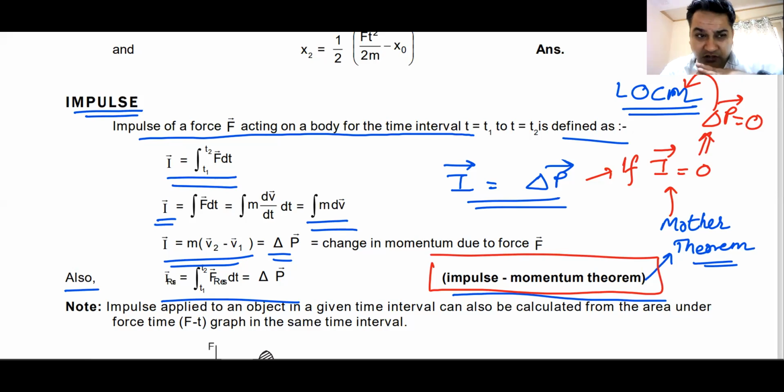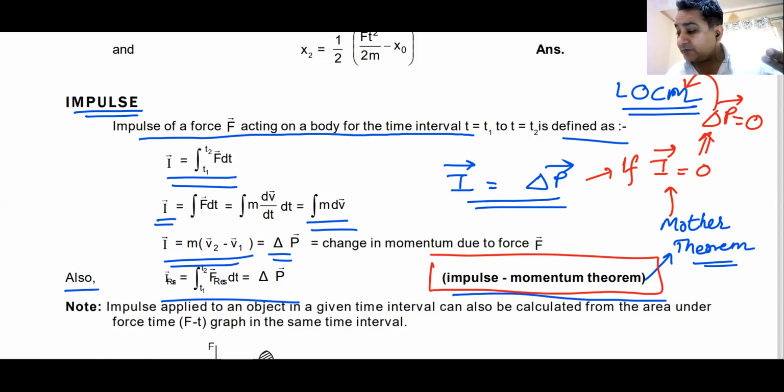For force, the rotational analog is torque. For linear momentum, the rotational analog is angular momentum. So we have the impulse momentum theorem in translational motion. In rotational motion, this impulse momentum theorem will have its analog. What will be the analog of the impulse momentum theorem in rotational motion?